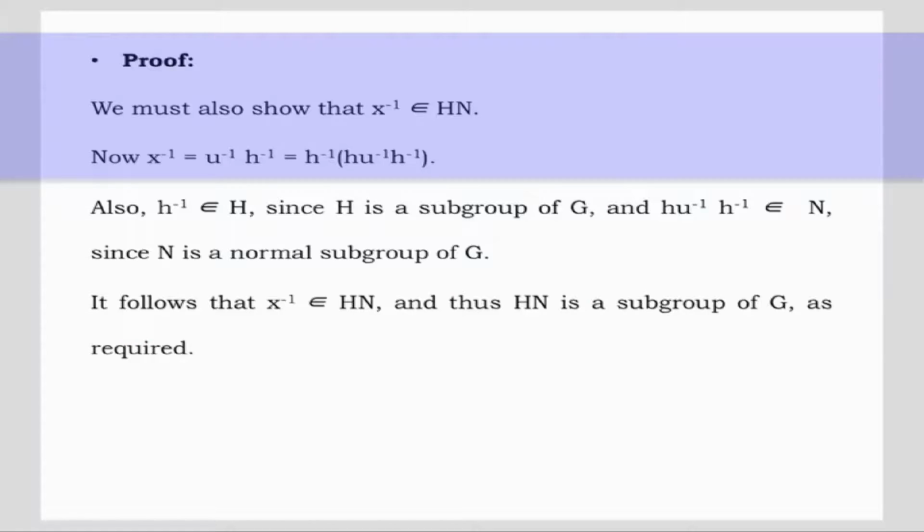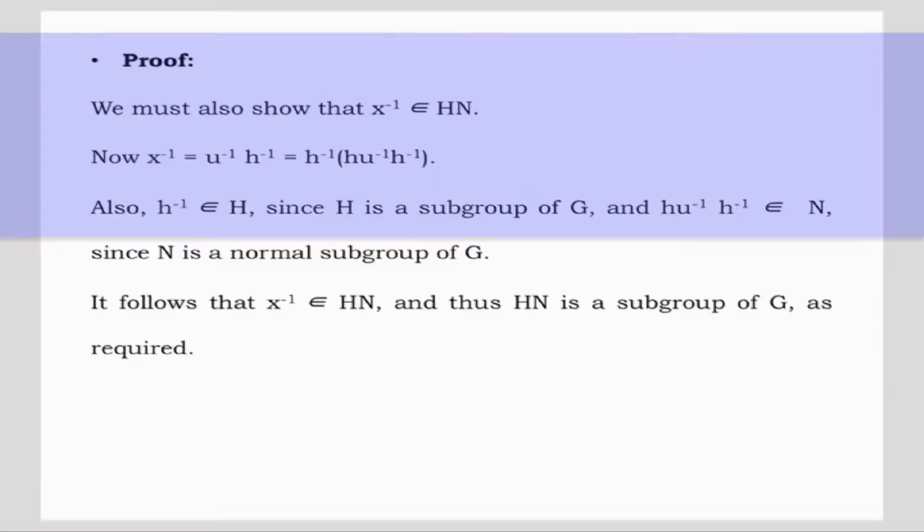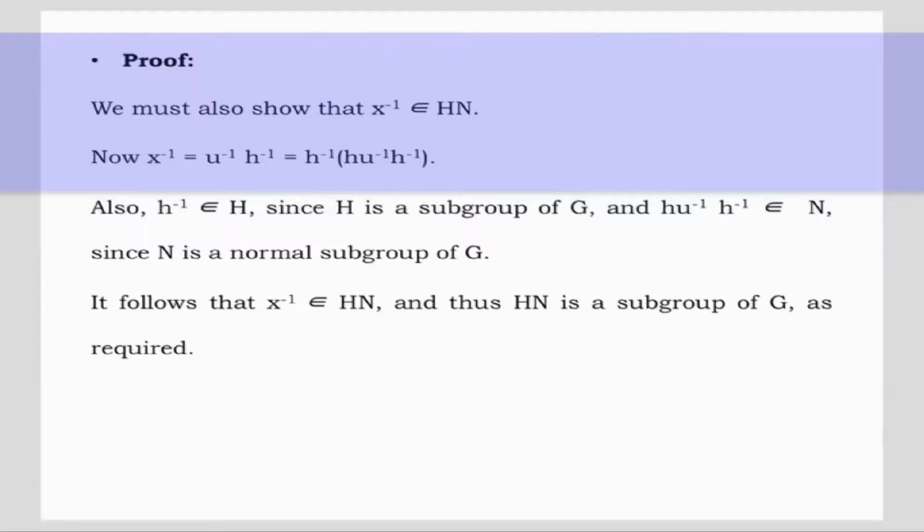We must also show that x inverse belongs to HN. Now, x inverse is equal to u inverse h inverse, that is equal to h inverse times h u inverse h inverse. Also, h inverse belongs to H since H is a subgroup of G, and h u inverse h inverse belongs to N since N is a normal subgroup of G. It follows that x inverse belongs to HN and thus HN is a subgroup of G as required. Let's see what condition HN will be a normal subgroup.